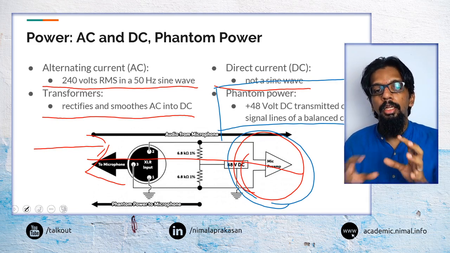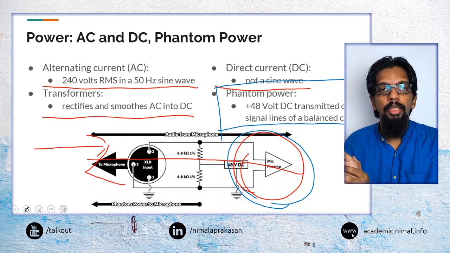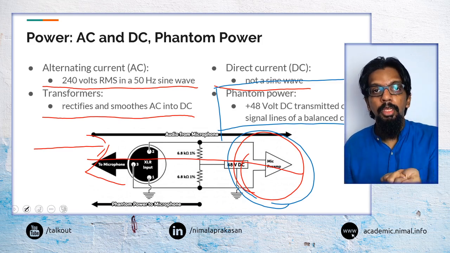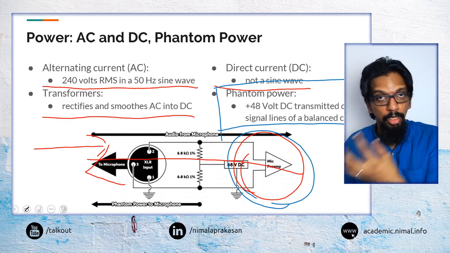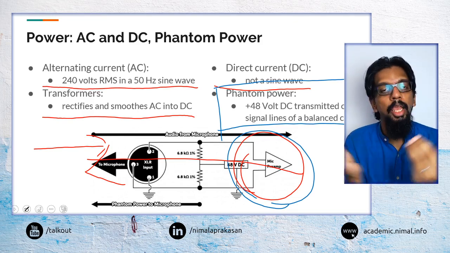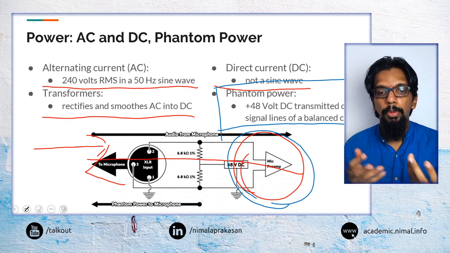So this is again something we will be thinking about when we are connecting different devices. Say for example, if the microphone needs phantom power, we have to have an amplifier or another power injector device that can provide that phantom power to that particular device.